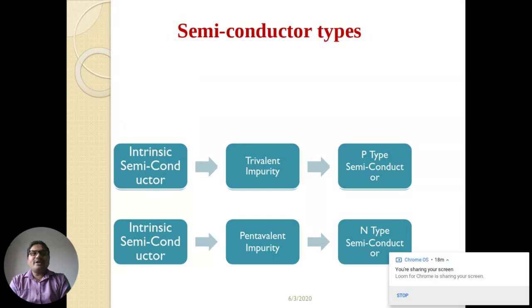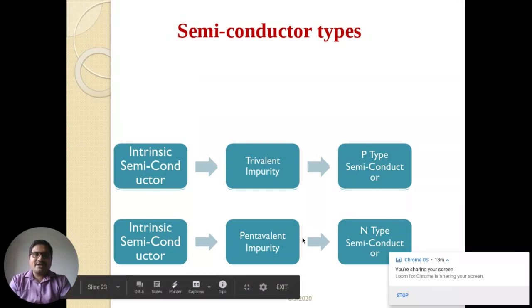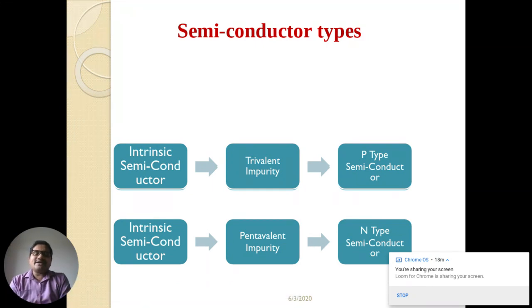Basically, impurities are of two types: trivalent impurity and pentavalent impurity. Trivalent impurity belongs to the third group, which means it has three valence electrons. Since it has three valence electrons, in a p type semiconductor the current flows due to the majority of holes. That's why it is called p type.